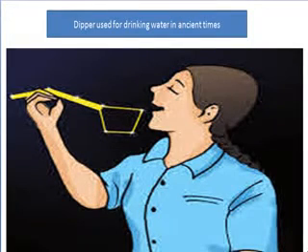Oh yes, this is very common, and we usually see it. This is a dipper used for drinking water in the ancient times. So this is a group of stars, and the famous groups of stars are Great Bear, Orion, Cassiopeia and Leo Major.